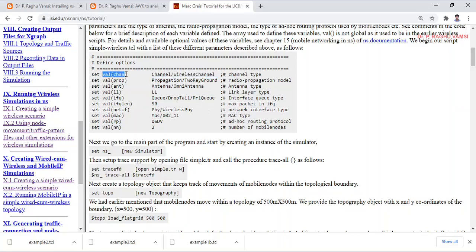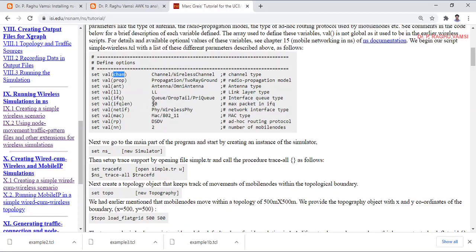And here value of channel, value of prop, value of ANT, all these are value arrays. These are recognized with the name, not with the index number. With the name directly we can get this value. So value of channel is wireless channel, propagation is the two-way ground propagation model, antenna is omnidirectional antenna, logical link layer is Q drop tail, the same thing we have used in the wired networks also.